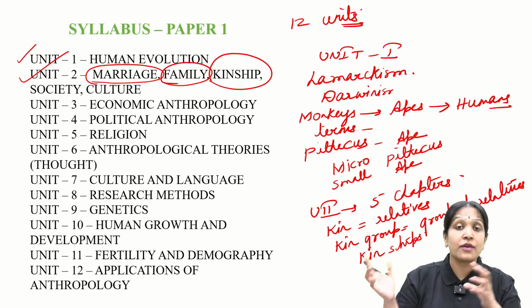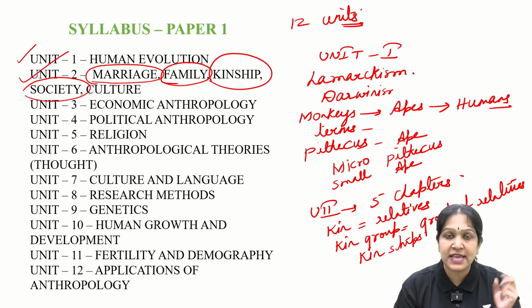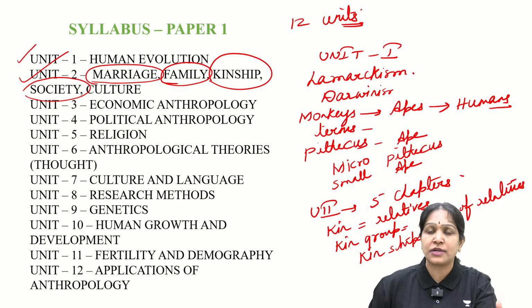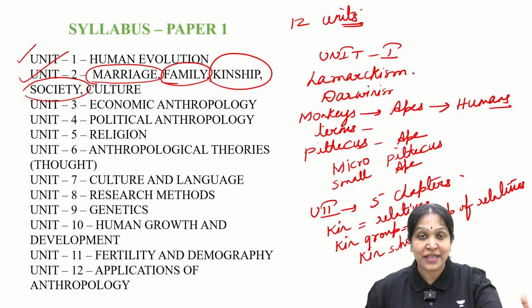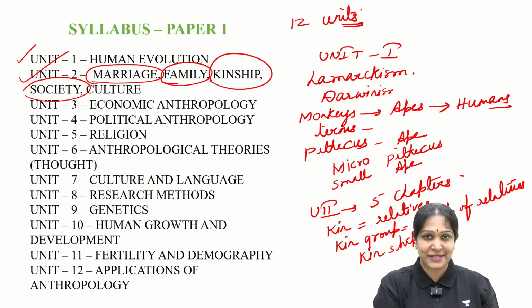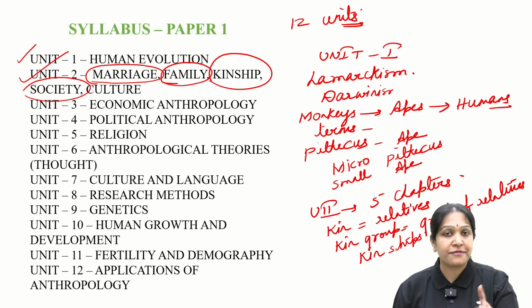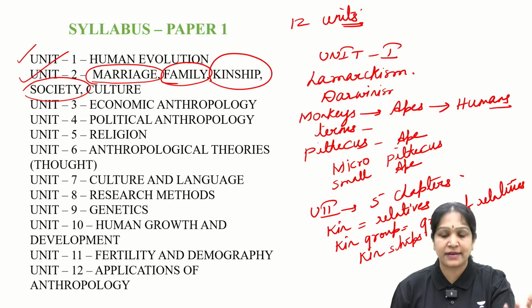Beyond relatives, we are also the member of a larger group called as society. For example, we say Indian society. All Indians are not our relatives, they are not biologically related to us, but we feel a sense of relationship with them. We say all Indians are our brothers and sisters. When we meet the Indians outside our country, we feel that affection towards them. So it means we also belong to one particular greater group called as society. And every society will have a unique culture, lifestyle, food habits, dressing habits, cuisine, etc.